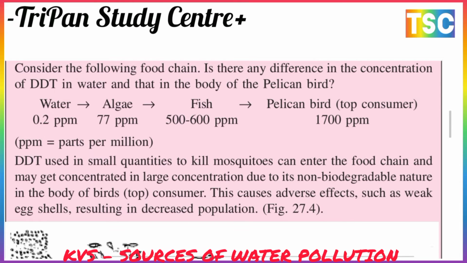Here is the difference in the concentration of DDT in the water and in the body of the pelican bird. There are water, algae, fish, and the pelican bird. The water has 0.2 ppm, the algae 77 ppm, the fish 500 to 600 ppm, and the pelican birds 1700 ppm. DDT used in small quantities to kill mosquitoes can enter the food chain and reach a large concentration, due to its non-biodegradable nature, in the body of the bird, the top consumer. This causes adverse effects such as thin eggshells and a resulting decrease in the bird population.